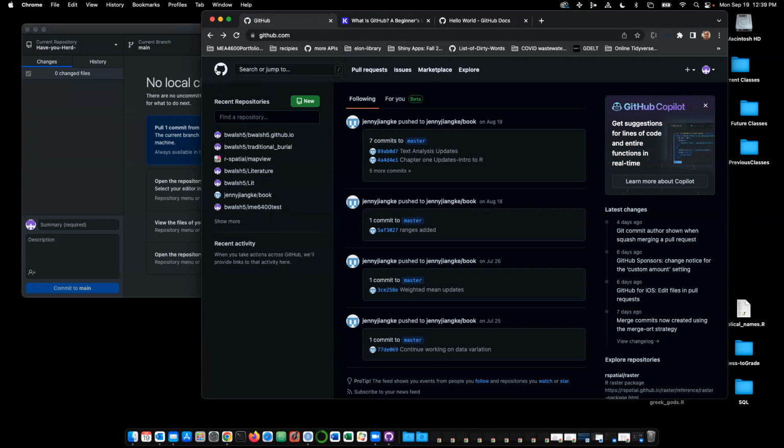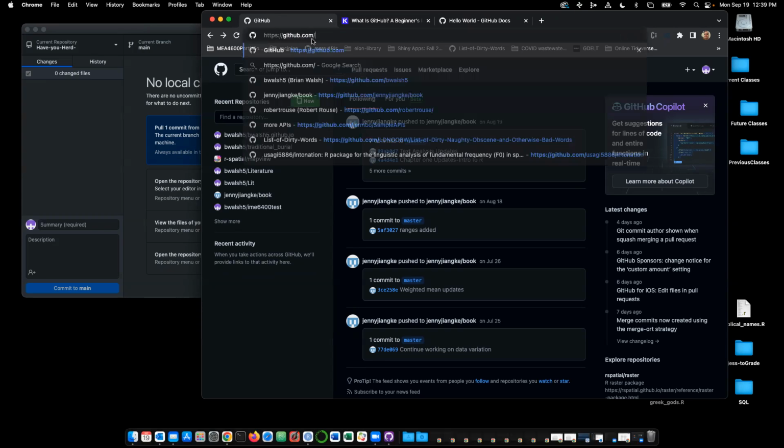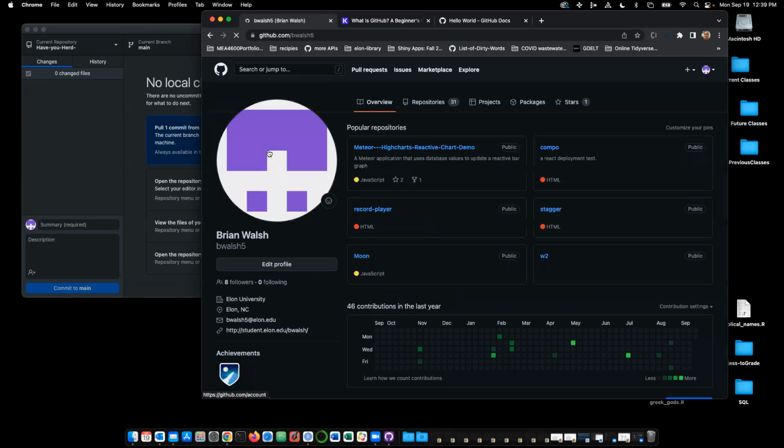There's a very good chance wherever you end up working that they're going to use GitHub. Whatever you create as your username is going to be part of your URL. So that's kind of important. I believe I'm bwalsh5, to just stick with the Elon parlance. It gives you a little dummy icon. You can tweak that, of course.